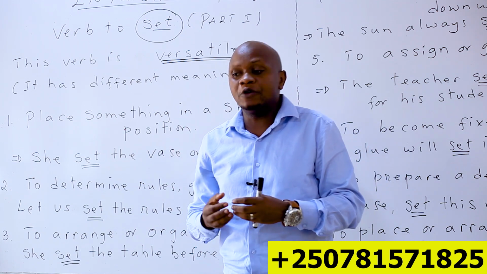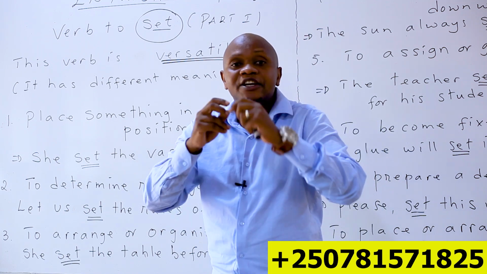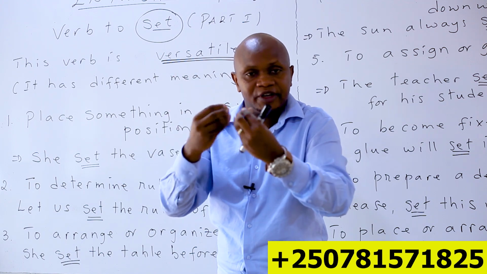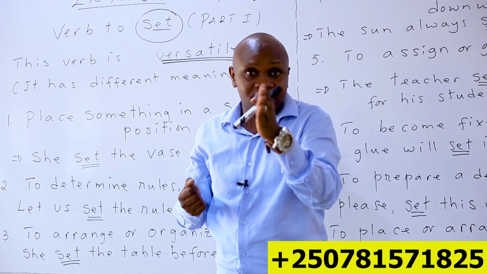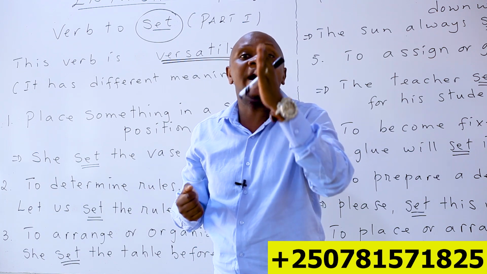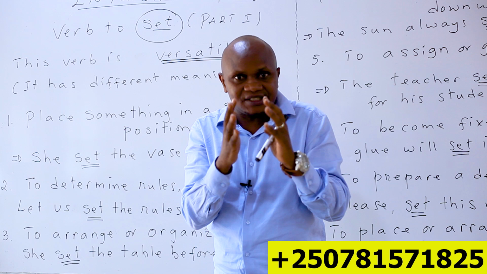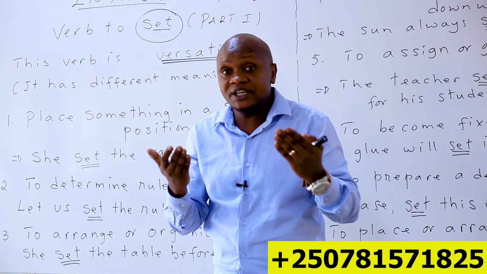For example, if you have a rigid stick, rigid stick ni inkoni udashobora kugonda cyangwa se ube wayimuvinga cyangwa se iri fixed udashobora kugonda. If you have rigid opinions or rigid ideas, ni ibitekerezo biri fixed, biri aho ngaho, bitari flexible. You don't have flexible ideas.